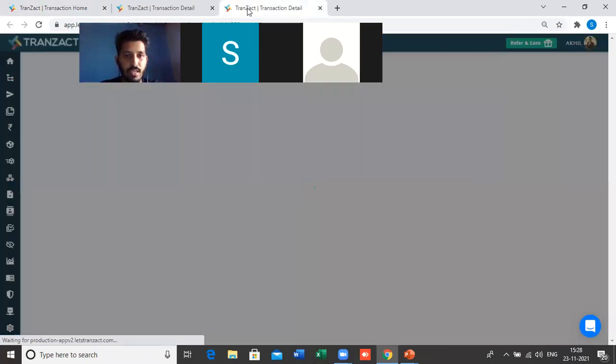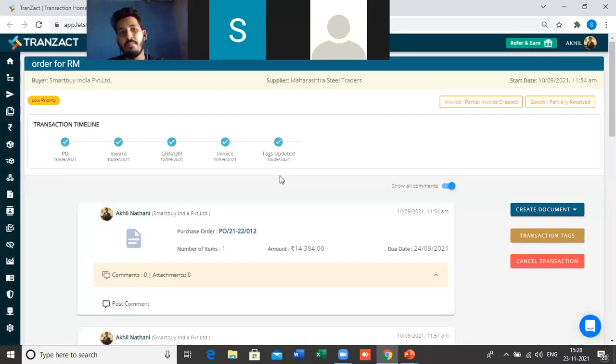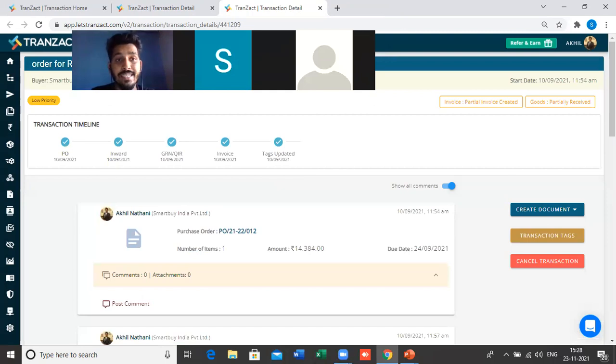The first thing is the purchase transactions. If you see here, this is the transaction timeline, where for the initiator document, the PO, you will get an option in create document from where you can create your PO. The format of the document will be the same. You have to add the supplier data, item data, and other details, and just click on save. Done. These are the three things. Once you create the PO, this is how the timeline will get created for every single transaction.